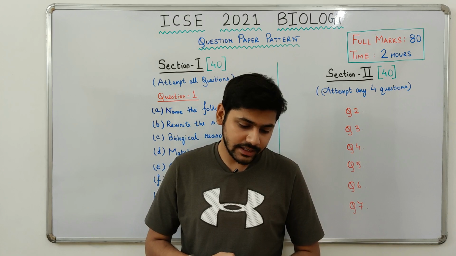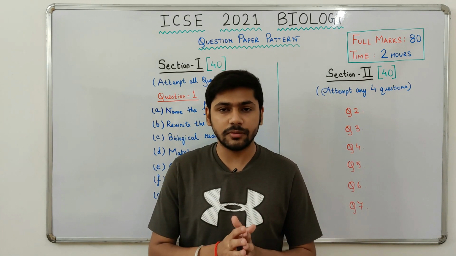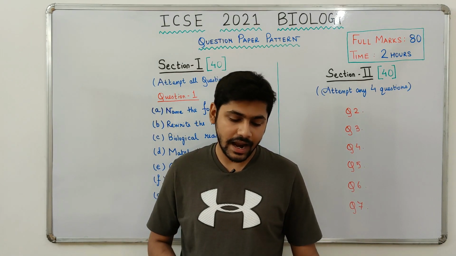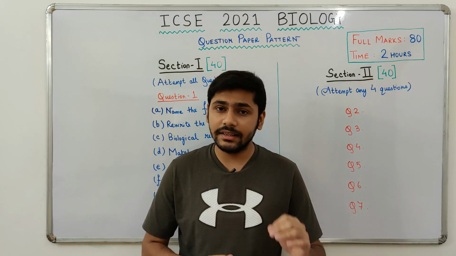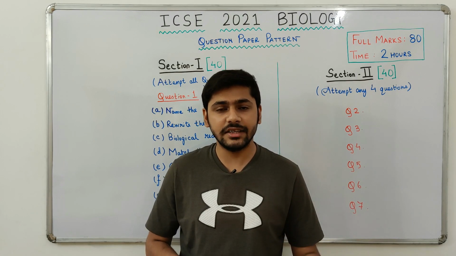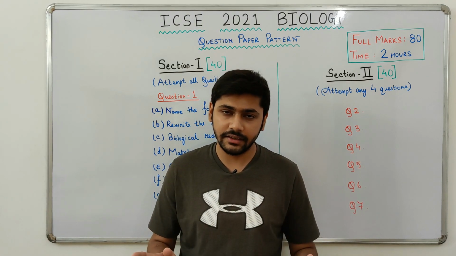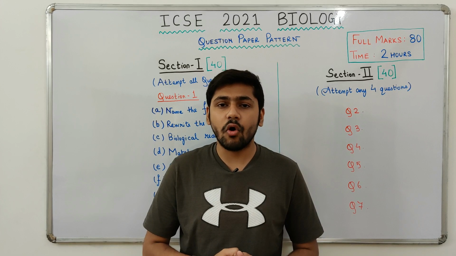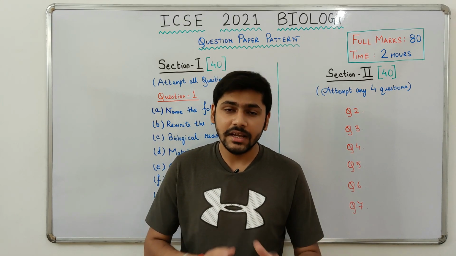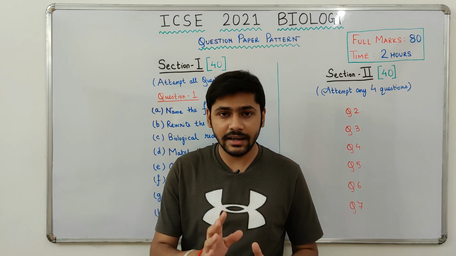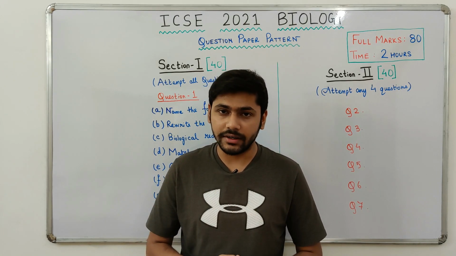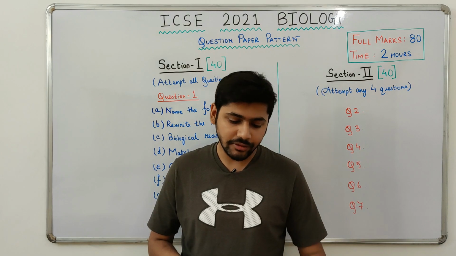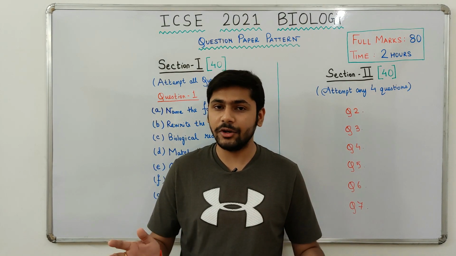Moving on to the next section, that is plant physiology, that is absorption by roots, transpiration and photosynthesis. Definitions are very important in this part. Along with definitions, all the concepts that are associated with it. Then experiments are also very important in this part. Study all the experiments that are there and study them along with the diagram. So that is important. Then you have the location and functions and every minute detail.